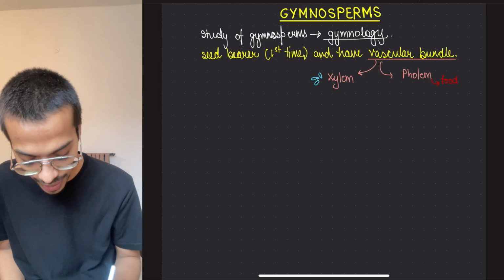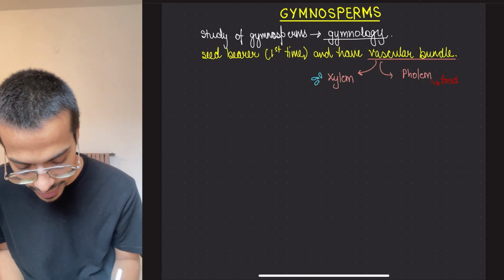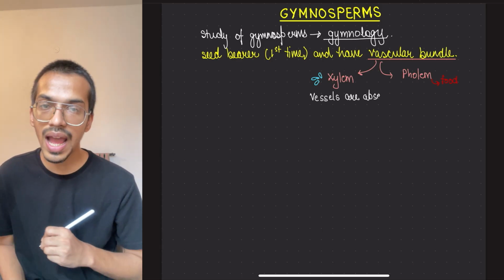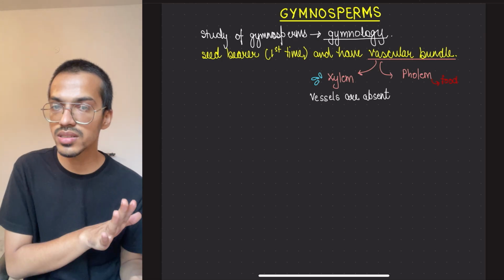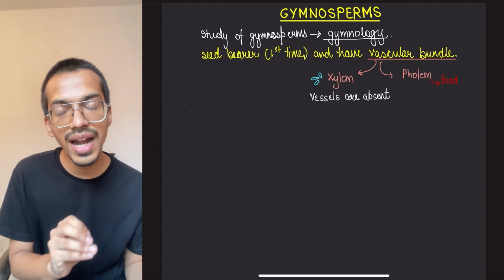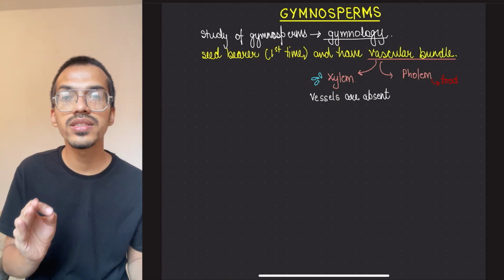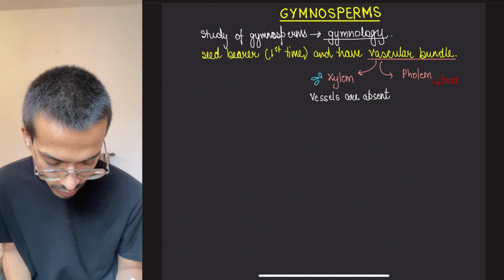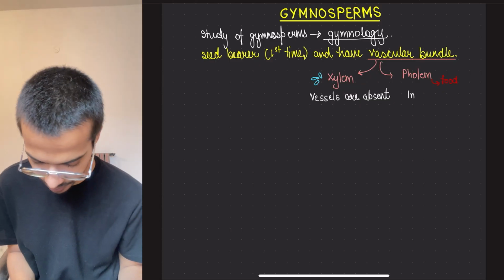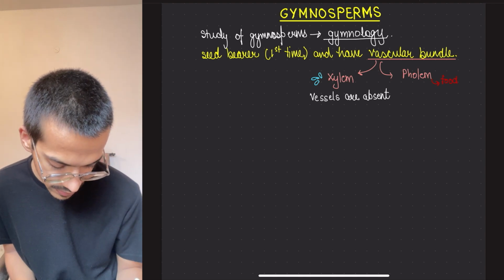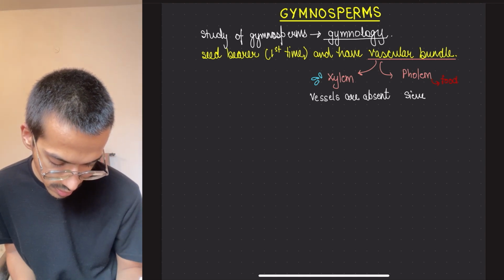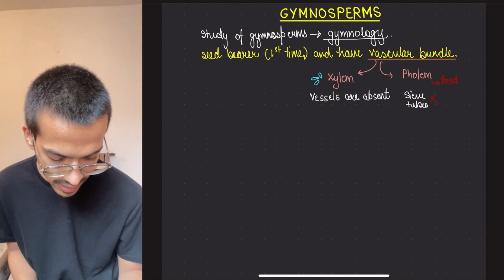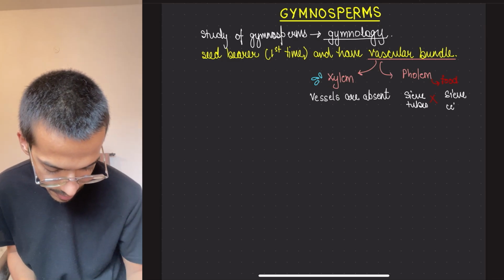In the xylem, vessels are absent. And in phloem, there is no companion cell. Instead, albuminous cells are present, and there are no sieve tubes. Instead, sieve cells are present. So sieve tubes are absent and sieve cells are present.